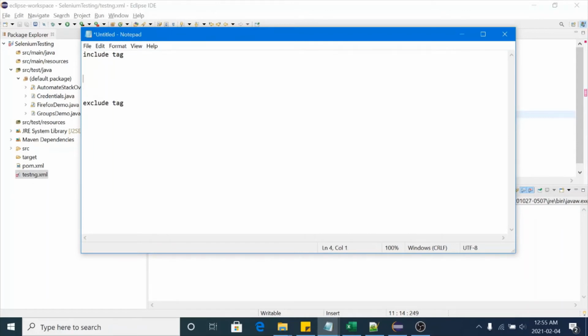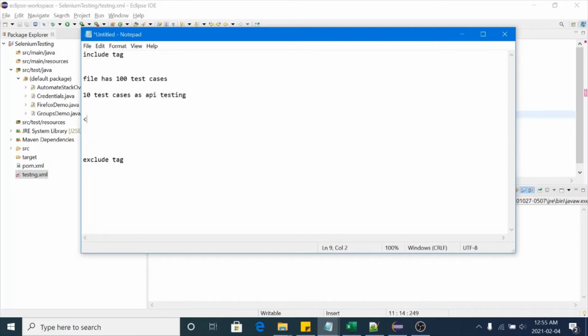Let's suppose your file has 100 test cases. When you execute this file, by default it will run all 100 test cases. And let's suppose you have marked 10 test cases as API testing.